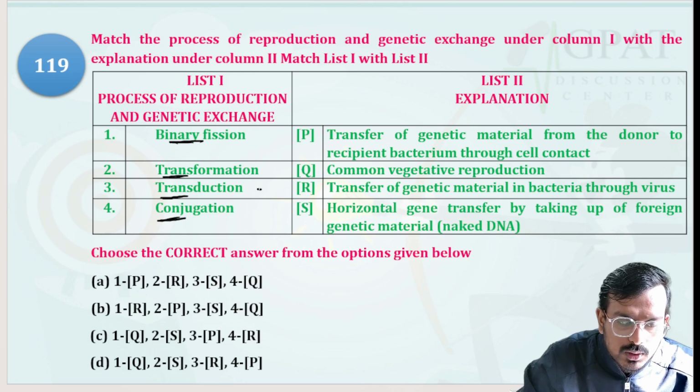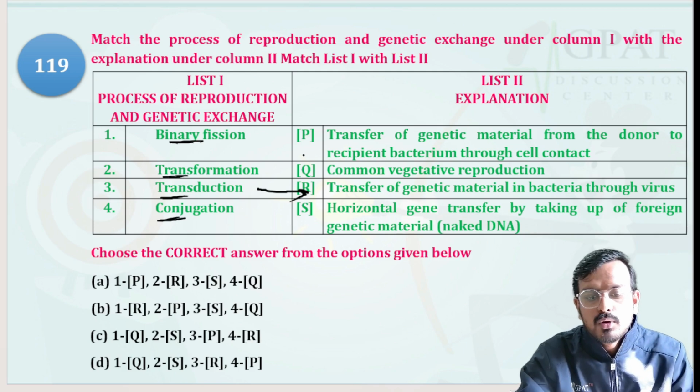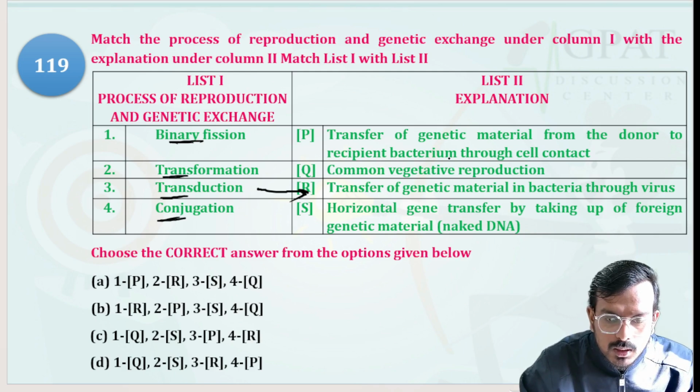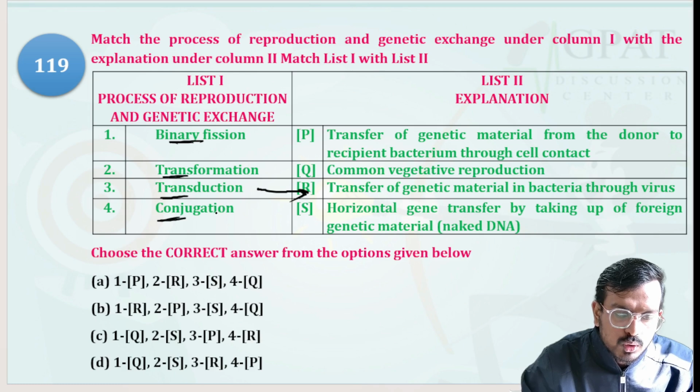So transduction is option 3, R. Next is conjugation, the transfer of genes by formation of a cytoplasmic bridge. Genetic material is transferred from donor to recipient through cell contact. Option D will be correct.